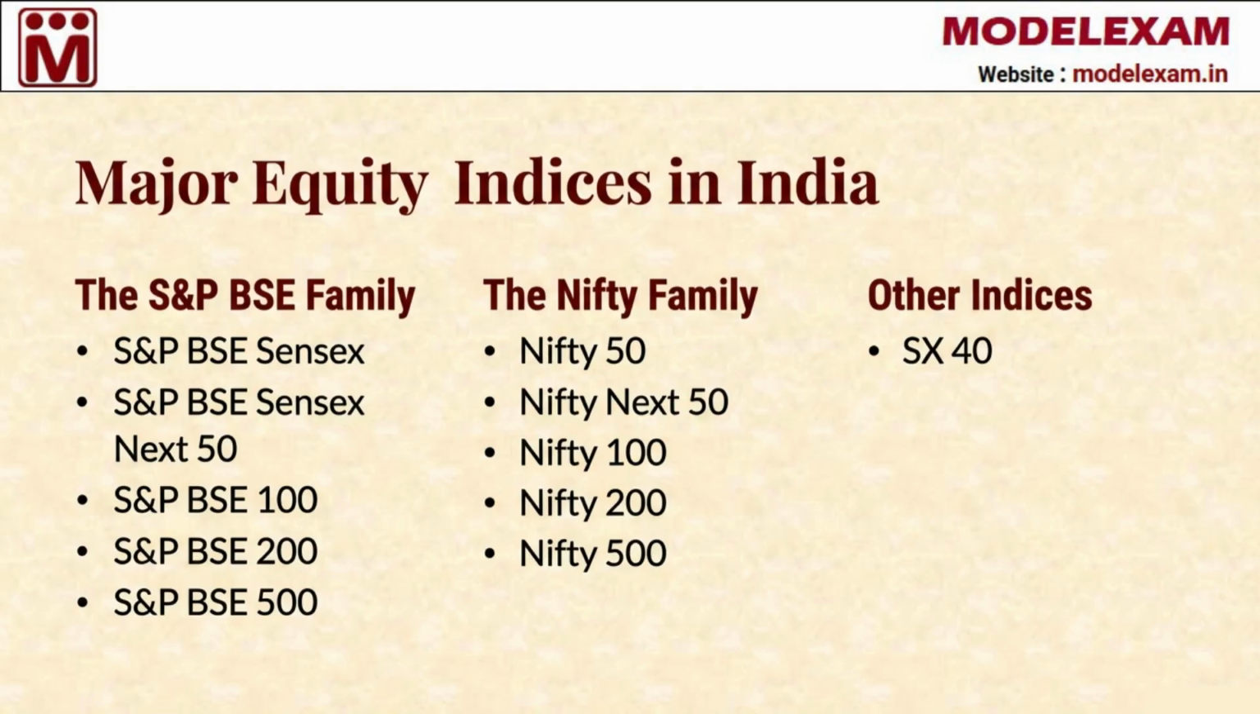Finally, let us look at the major equity indices in India. The S&P BSE family include the Sensex, Next 50, and broader indices like the S&P BSE 100, 200, and 500. Similarly, the Nifty family features the Nifty 50, Nifty Next 50, and the Nifty 100, 200, and 500. Other notable indices include the SX 40. These indices serve as the primary benchmarks for investors across the country.